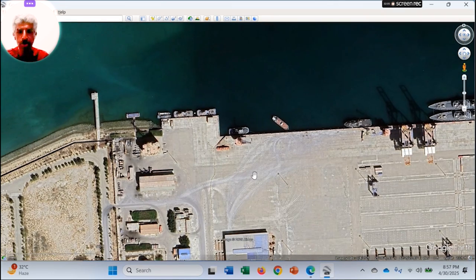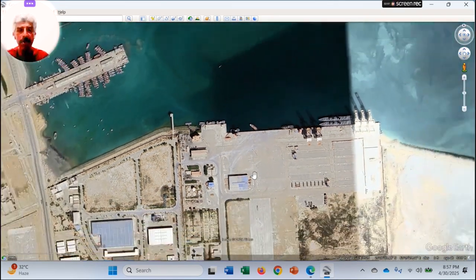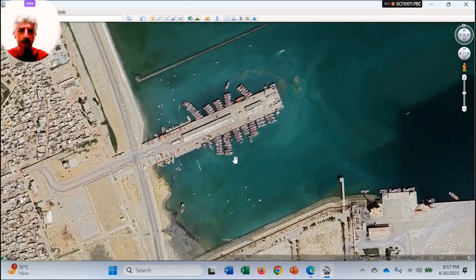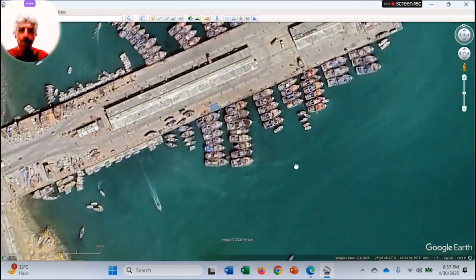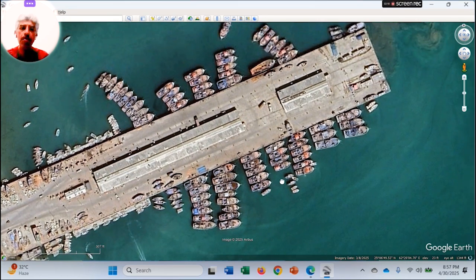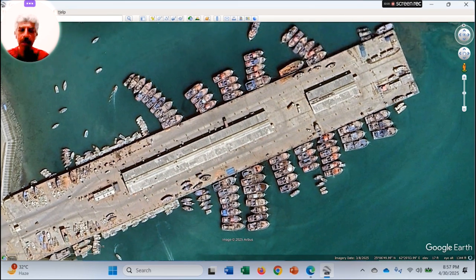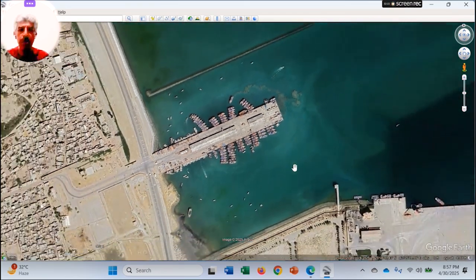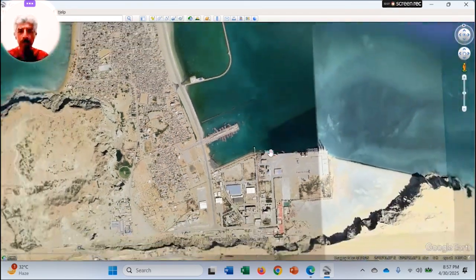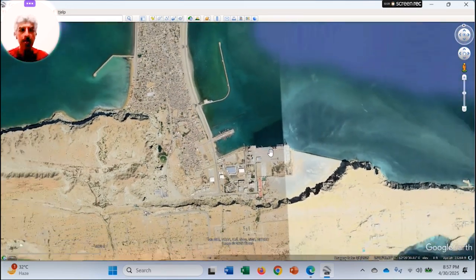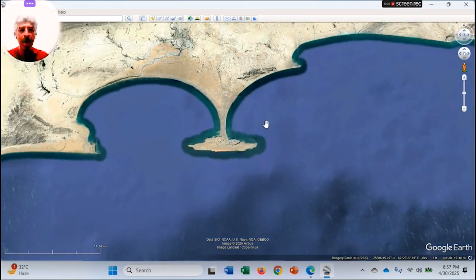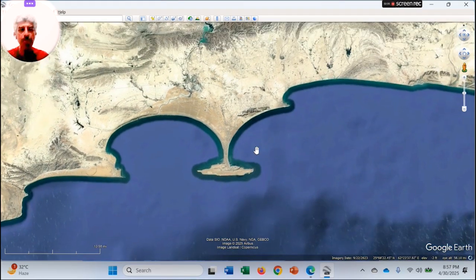Another very important factor in this region is the fishing industry, and here you can see the fishing port. All these smaller boats and trawlers are used for fishing in the Arabian Sea, and that is bringing a greater source of income for the people and for Pakistan, as the fish is exported to many countries of the world. So a really very important area this is, and very important for Pakistan.